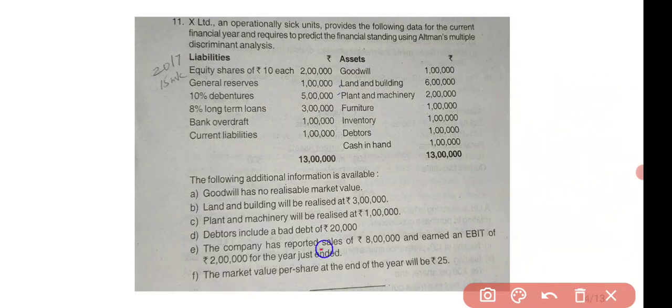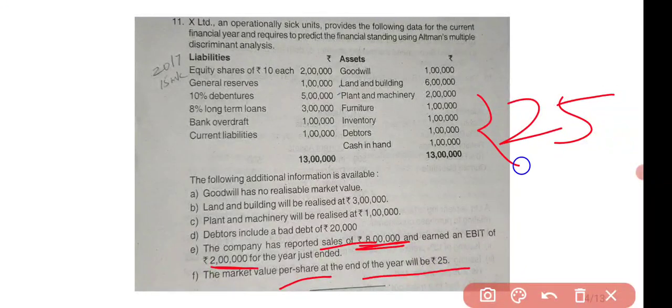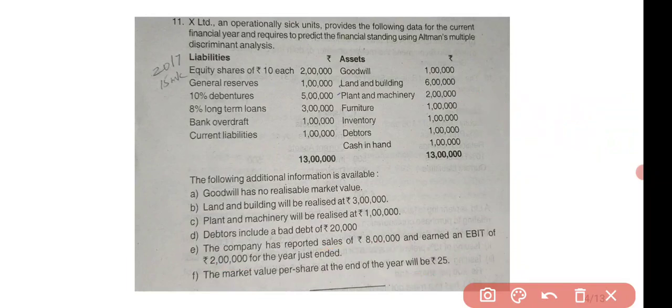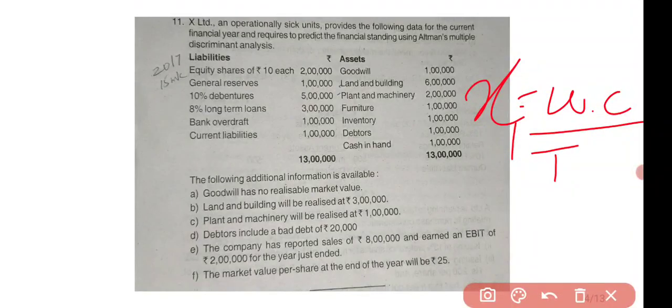Next, the company has reported sales of rupees 8 lakh and EBIT of rupees 2 lakh for the year just ended. So sales value is given directly as 8 lakh and the EBIT is also given as 2 lakh. The market value per share at the end of the year is 25 rupees. Okay, so what do we have to do first? We have to calculate the X1 value, that is working capital divided by total assets. They haven't given working capital directly, nor total assets. We have to calculate working capital first, then the total assets, right?